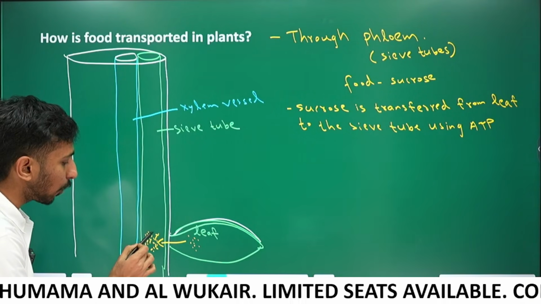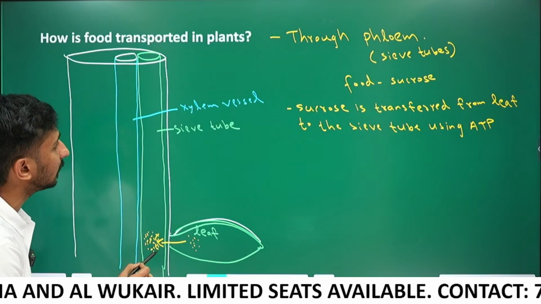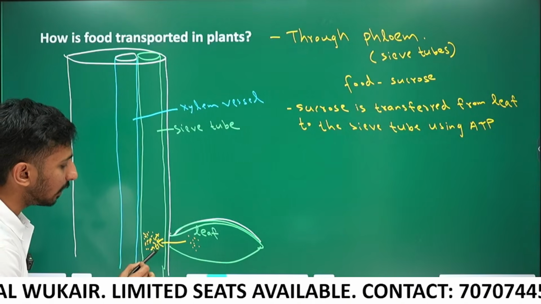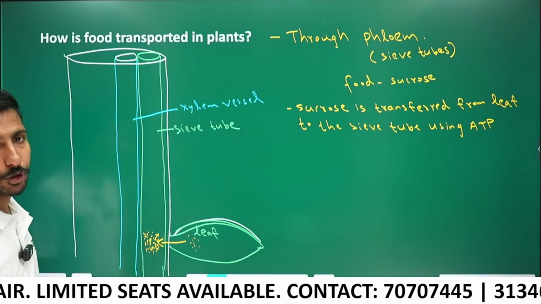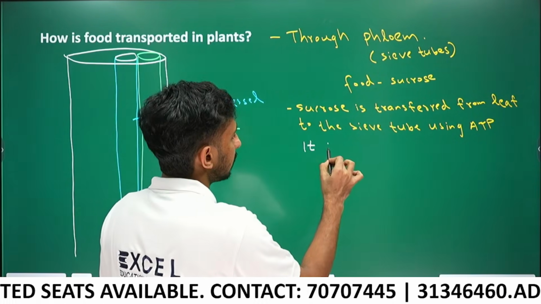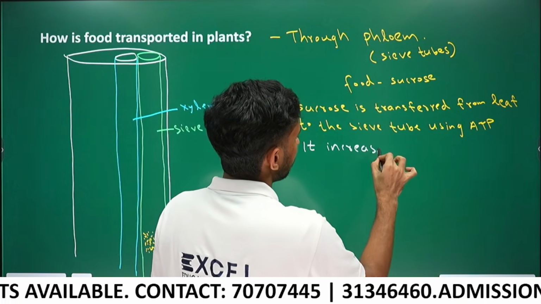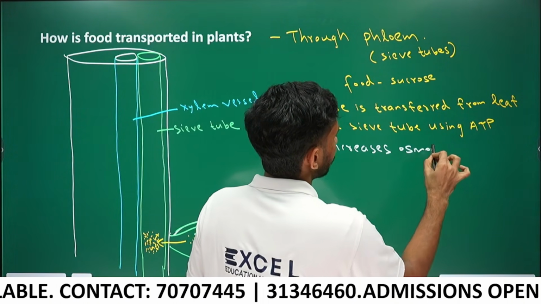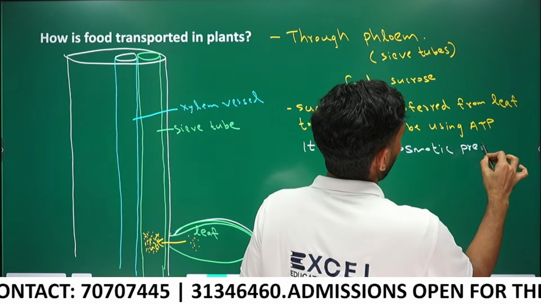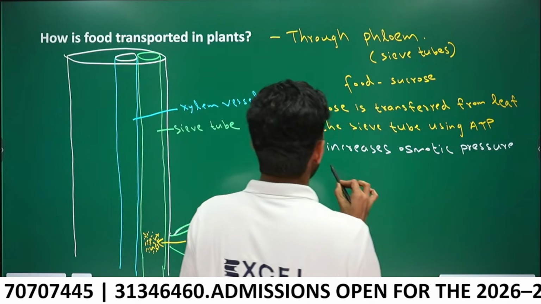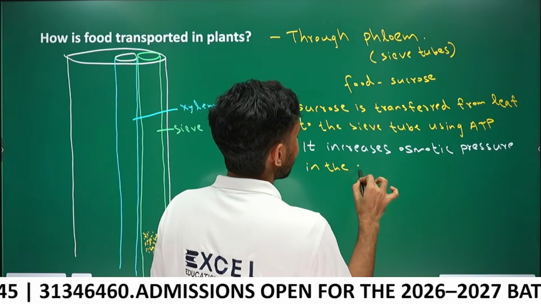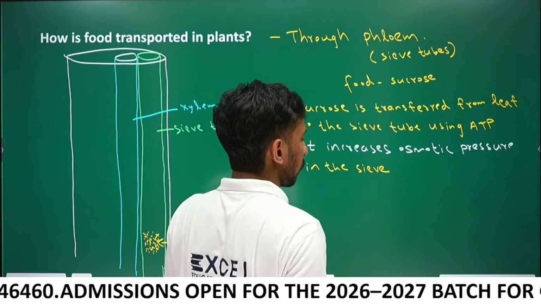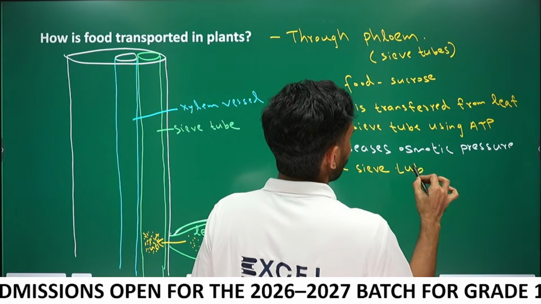Okay, when the amount of sucrose increases in the sieve tube, osmotic pressure increases in the sieve tube.